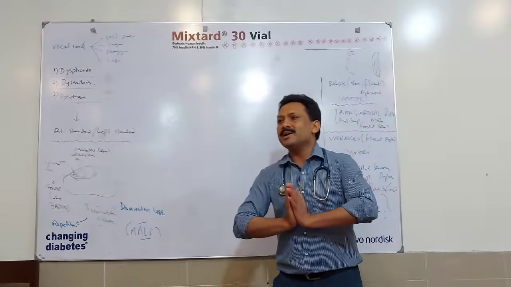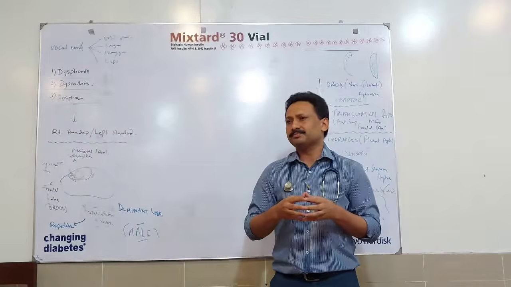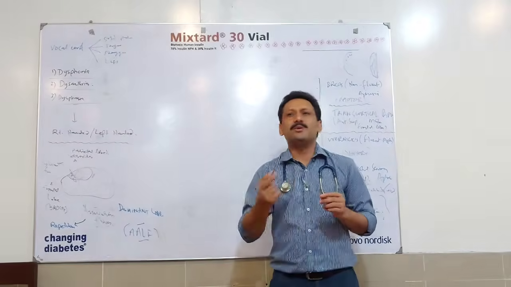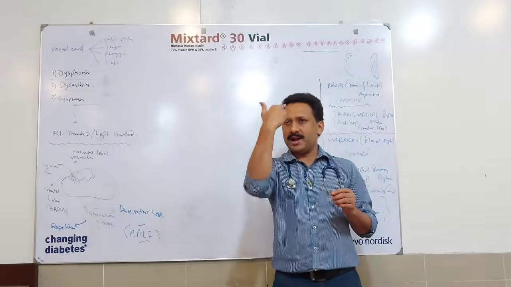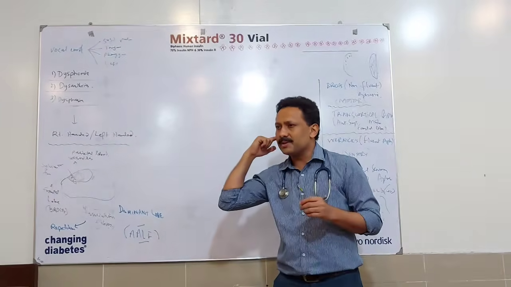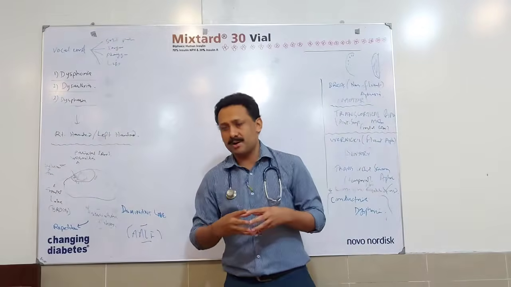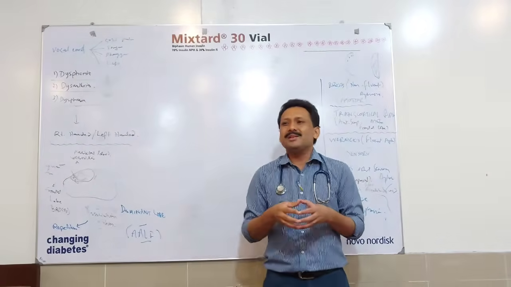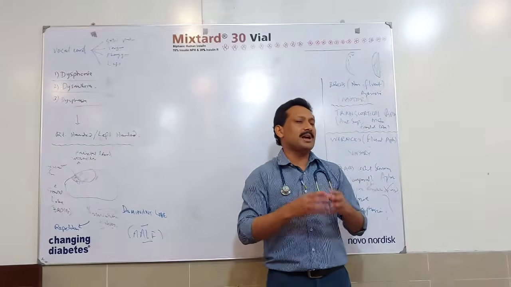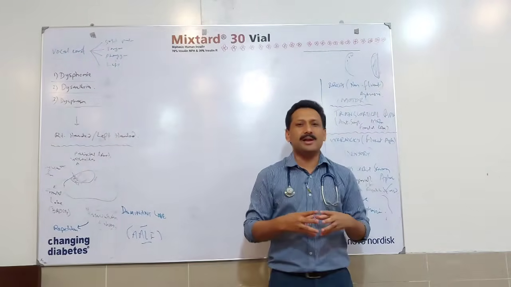Then the next component is comprehension. How will we give the command? It's usually a three-step command. We ask the person to touch their forehead, then their nose, and then their ear with the fingertip. This is what we call comprehension. A person having these dysphasias might not be able to comprehend. At the end of these five components, I will tell you in which situations which problems will arise.